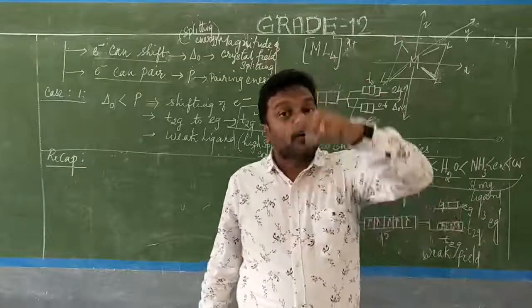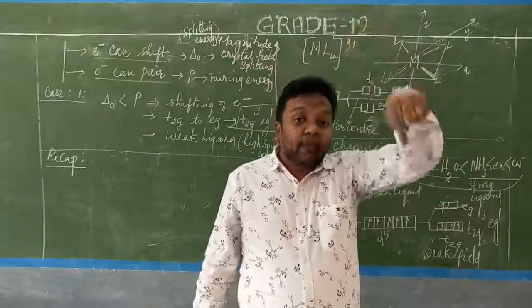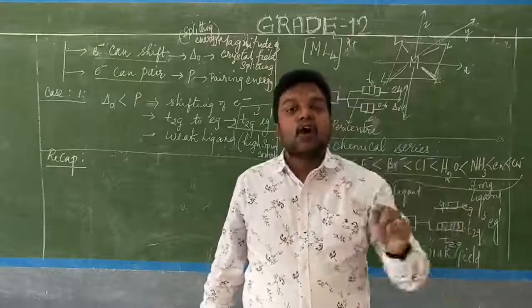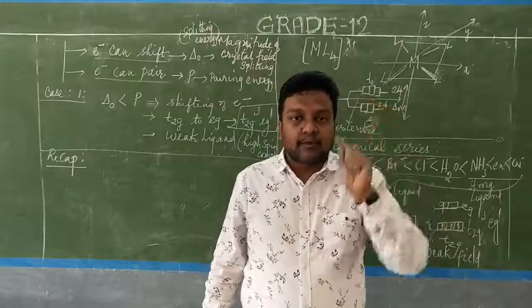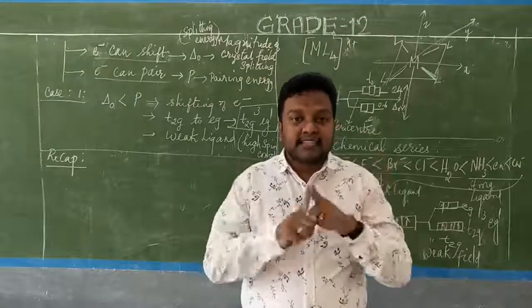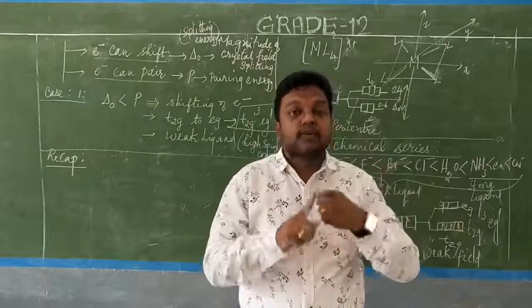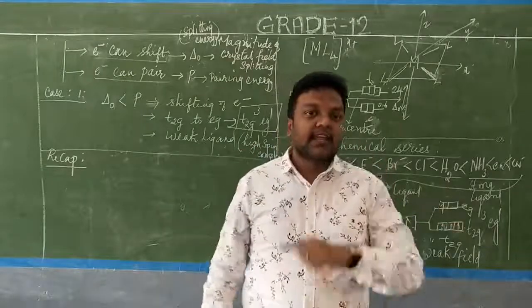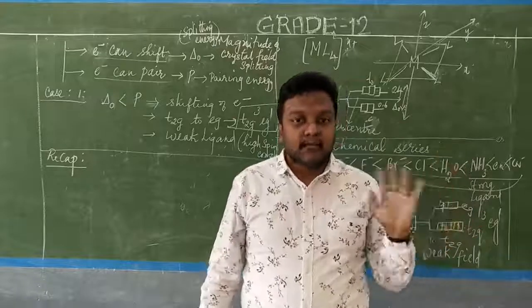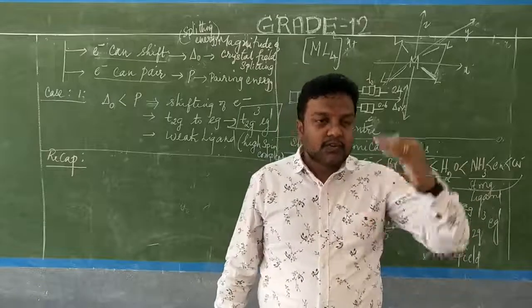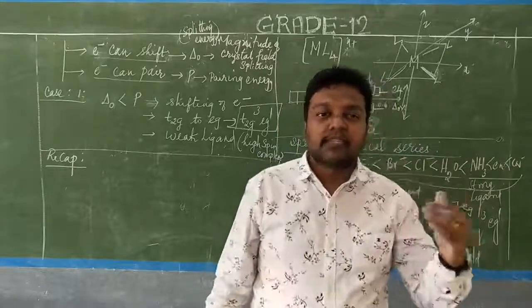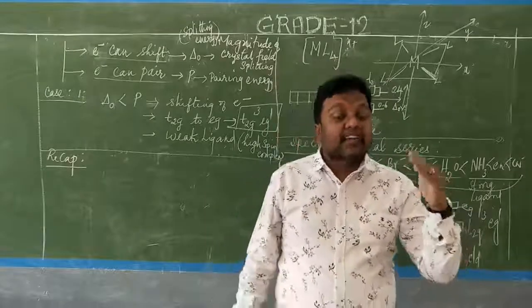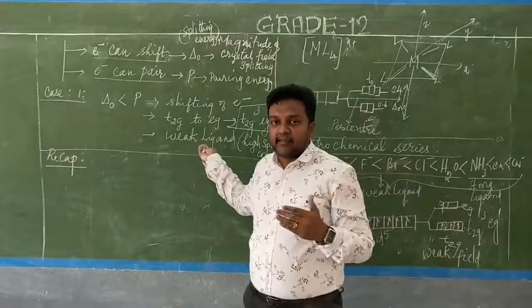When the electron of the ligand is getting emptied into the d orbitals of the central metal atom, there exists a repulsive force. That is, the repulsive force exists between the electrons of the ligands and the electrons of the central metal atom or ion. Understood? So these are some of the points about the central metal atom and d orbitals explained in the crystal field theory.